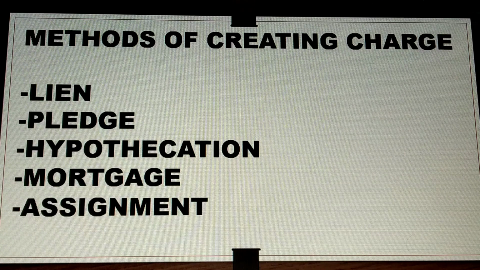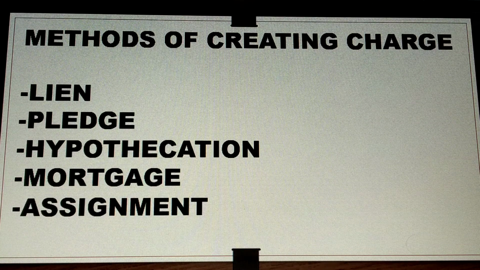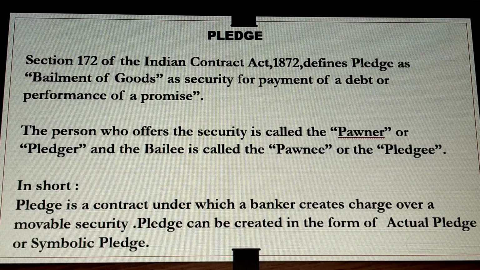We have lien as one method of creating charge, followed by pledge, then hypothecation, followed by mortgage, and then assignment. We are going to study these methods in detail. So students, let us take up the first method of creating charge, which is pledge. Now what is this pledge?